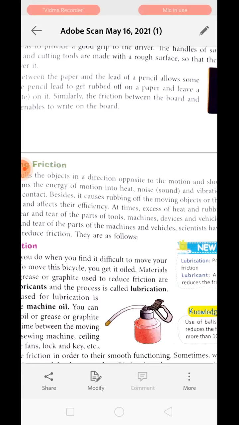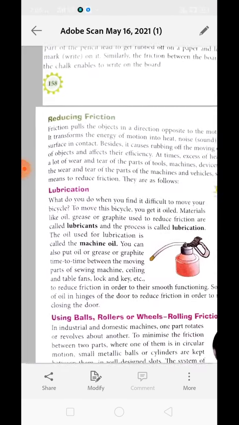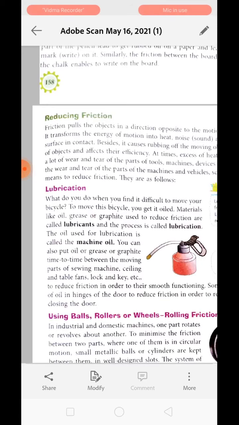To minimize wear and tear of the parts of a machine or vehicle, scientists have devised many means to reduce friction. For example, the first one is lubrication. Lubrication means applying oil, grease, machine oil or graphite in between the parts of the machinery.